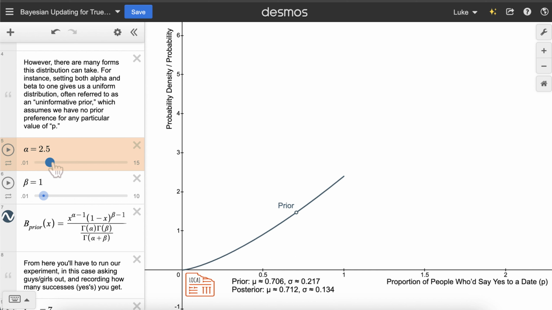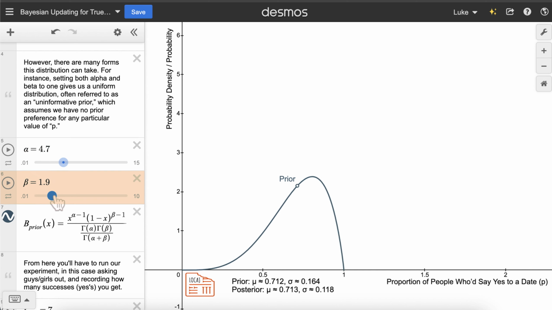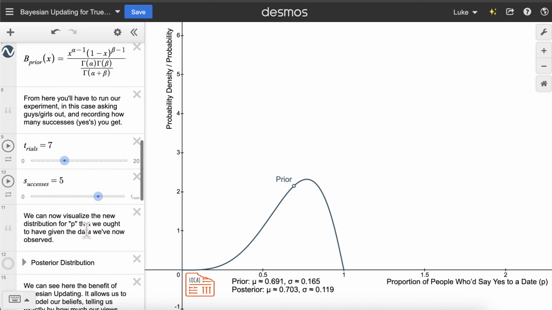Let's change this a bit to say that we think an accurate prior of this true proportion looks like this. There's still some room for it to be on the lower spectrum, but we're optimistic. Most of the probability density is concentrated above the 0.5 region. Now we have to go ahead and collect data. If we scroll down, we can see this process.